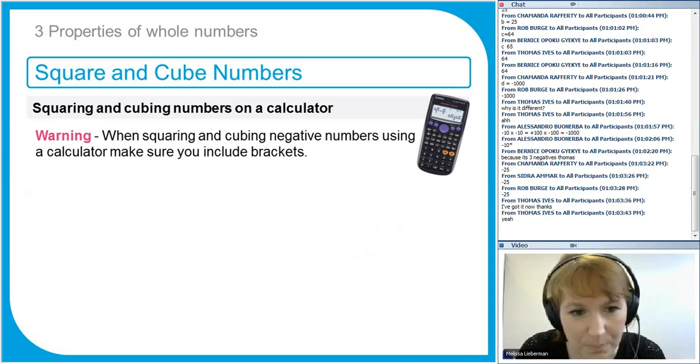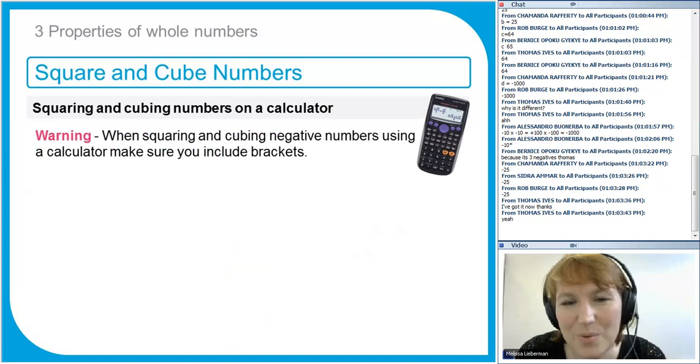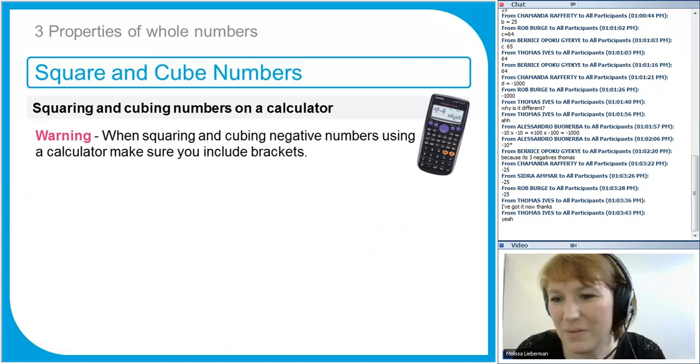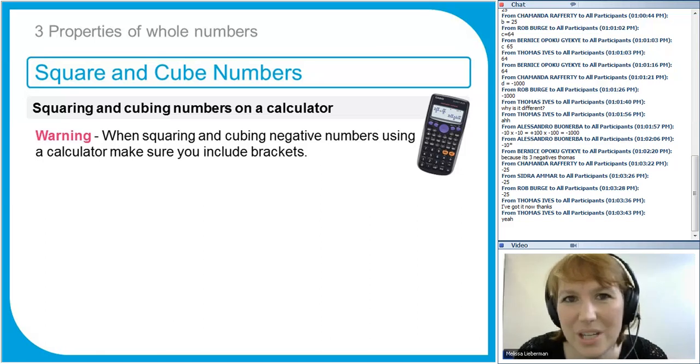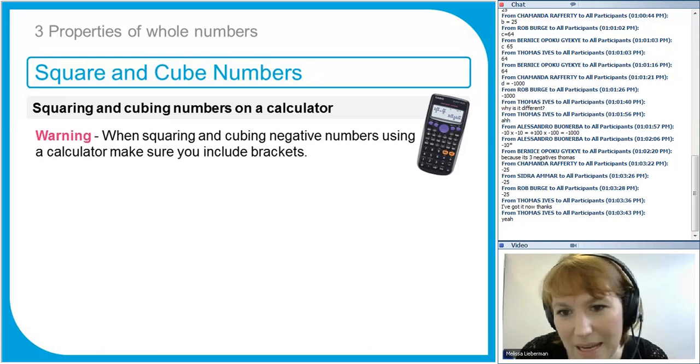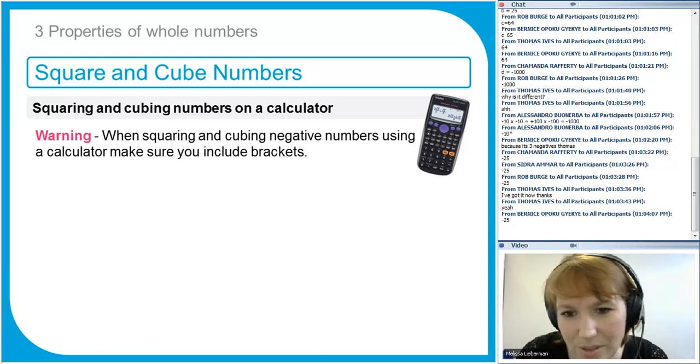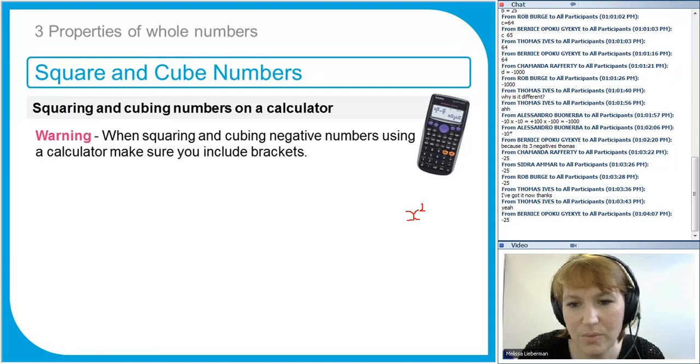So -5, -5. Put it in your calculator and square it. Tell me what your calculator says, if you have your calculator with you. I'll give you a moment to do that if you're watching live. So tell me what your calculator says when you put in -5 squared, so -5 to the power of 2. Now on your calculator, you'll probably have a button that looks like X squared, and you can use that to raise a number to the power of 2. Or you can use this button.